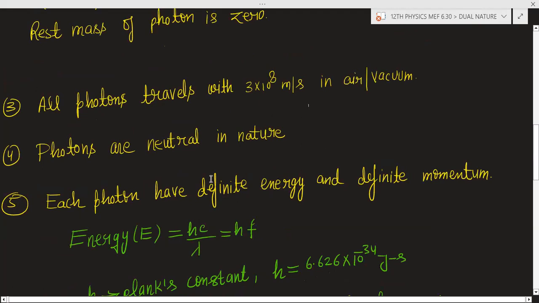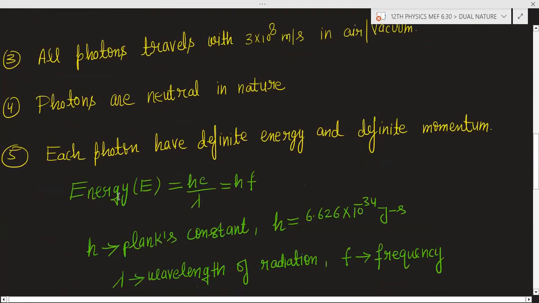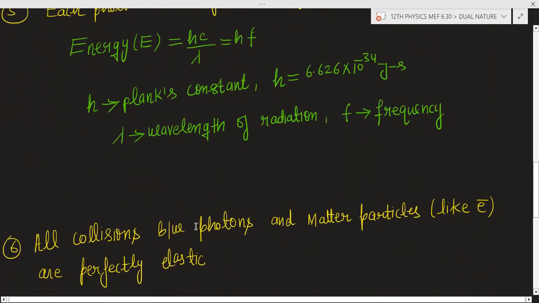So the energy of the photon is given by hc/lambda, where h is the Planck constant and c is the speed of light. It is also given by hf. H is Planck's constant, and its value is 6.626 × 10^-34 joule second. Lambda is the wavelength of the radiation, and f is the frequency of the radiation.